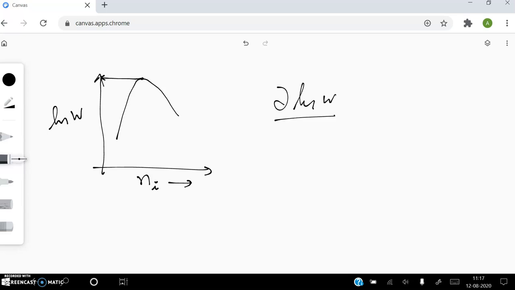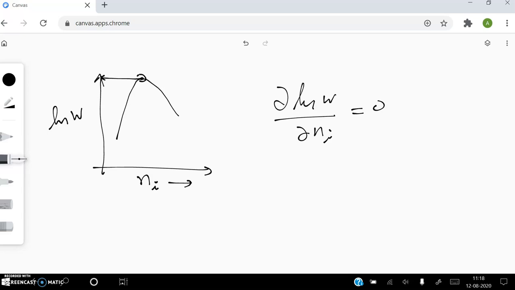If you differentiate ln W with respect to Ni, ∂ln W/∂Ni, you will get the slope. The slope is 0 at this point, so put this value equal to 0, and you can find the point directly.